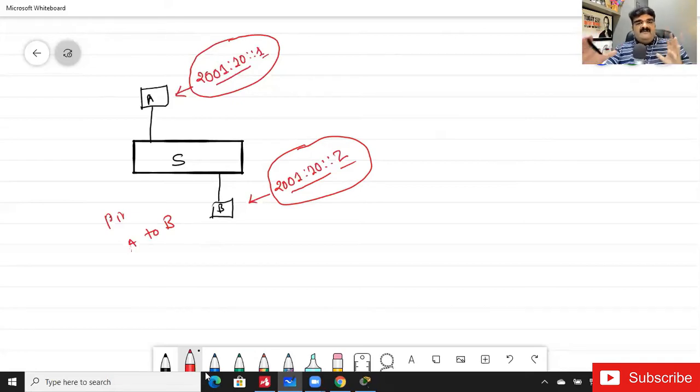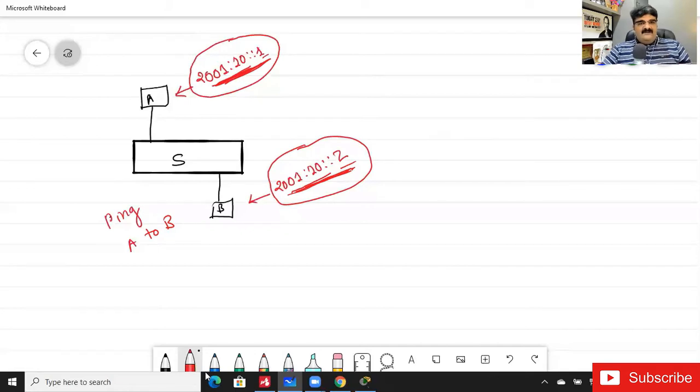Give me the answer, yes or no. I just assigned 2001:10::1 to A, and computer B has 2001:10::2. Can I ping from A to B? Yes, the answer is really simple, we can.